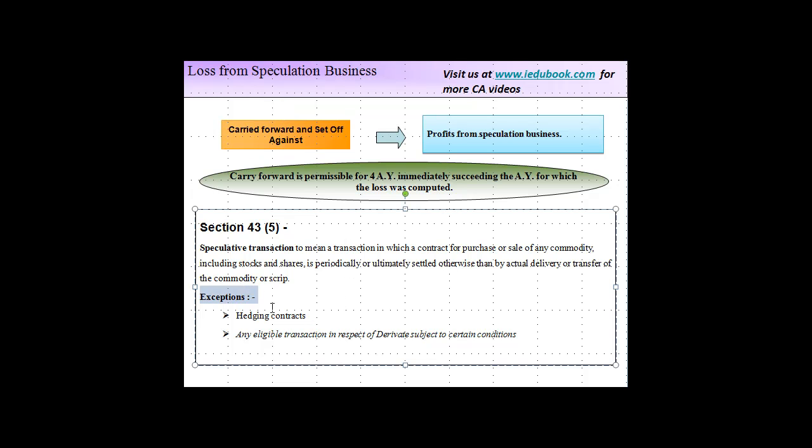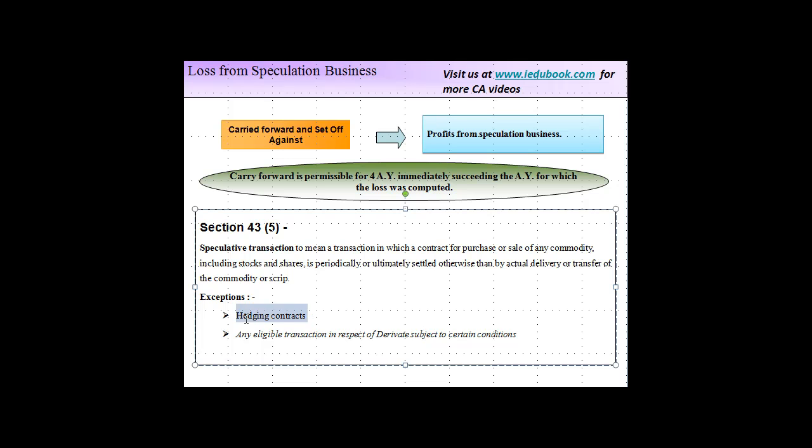However, there are certain exceptions to this rule. The first one being hedging contracts. Now, a hedging contract basically means that, suppose I am a dealer in rice, and I bought 100 quintals of rice. Now I am expecting that even though I bought it at 500, the price might go down to 400. So if the price goes down, obviously I incur a risk that I might lose my money.